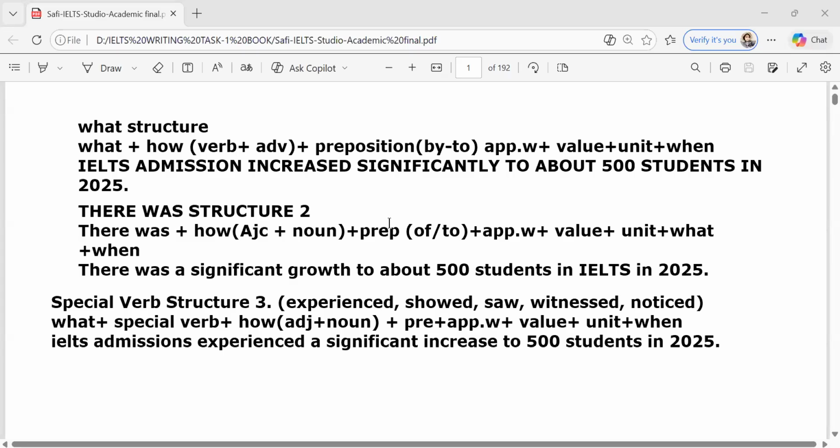So which one gives the highest band? Ma'am, look, when you use all three structures, it improves your band. If you only use the special verb structure and don't try to use the rest of the structures, it will never improve your band. What improves our band? Not one. A variety of structures can improve our band. Okay, got it. Any other questions, please, so far?